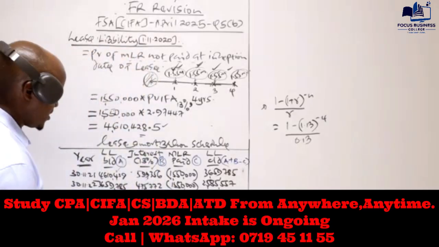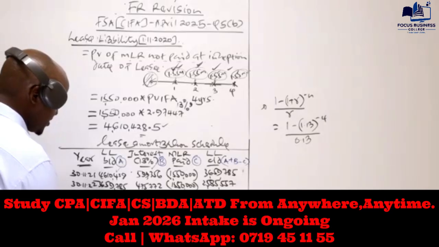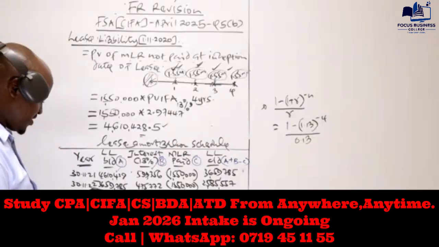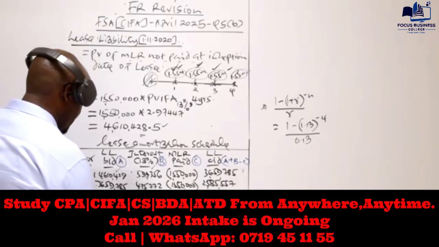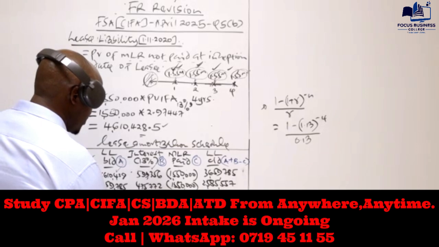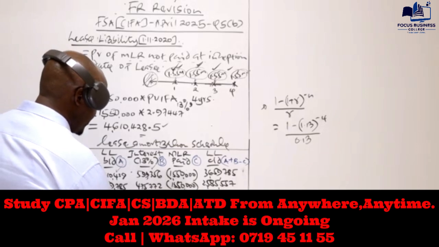I hope that is what you're getting. So that will be the opening balance here. And then we compute the interest as 13%, and basically I'm getting 178,318. So the amount paid there is 1550,000.